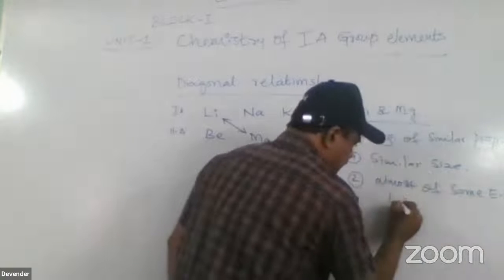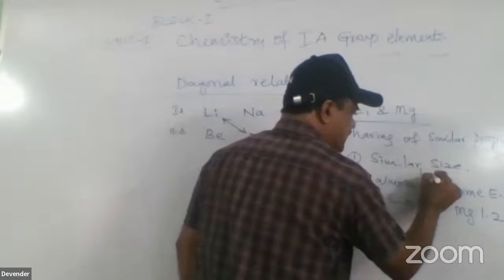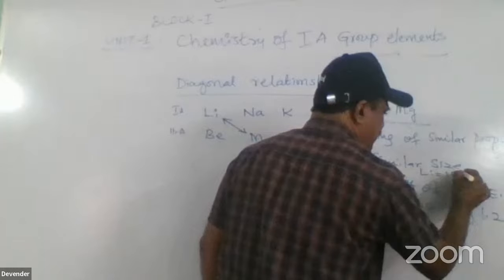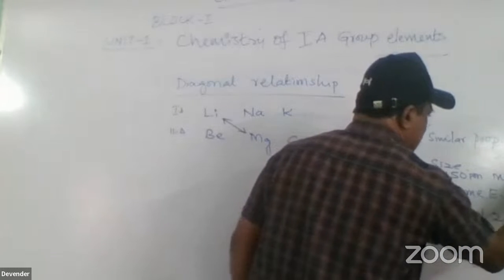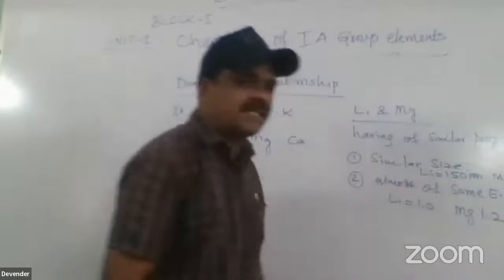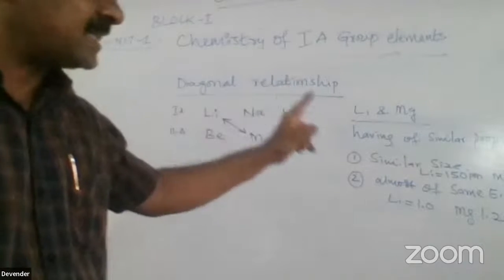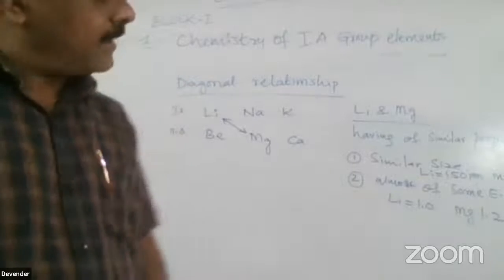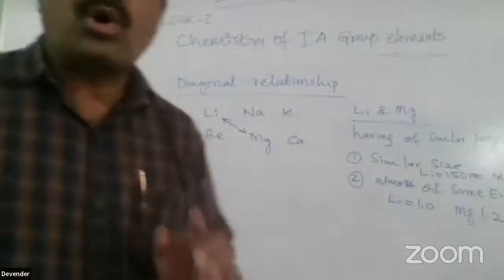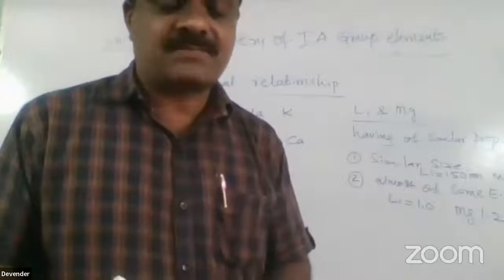Lithium has an electronegativity of 1.0, and magnesium has 1.2. Here, the size of lithium is 150 picometers and magnesium is 160 picometers. The size is measured in picometers. So there is similar size, the same electronegativity, and also lithium and magnesium both react with nitrogen, forming nitrides.